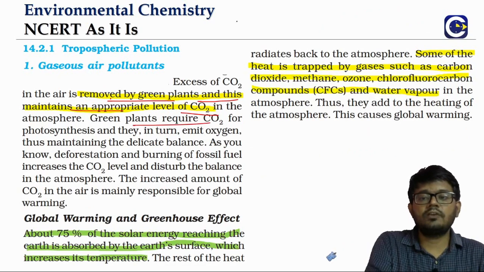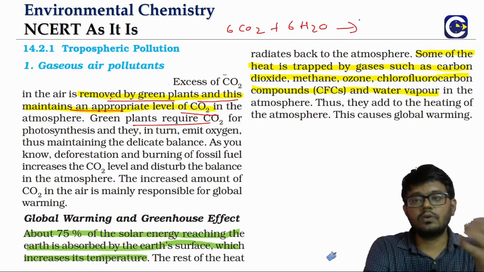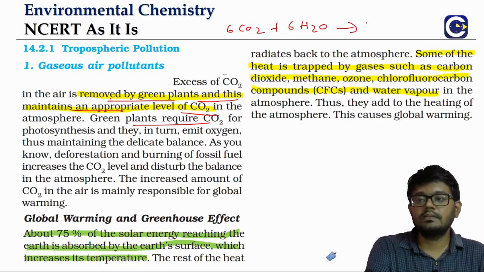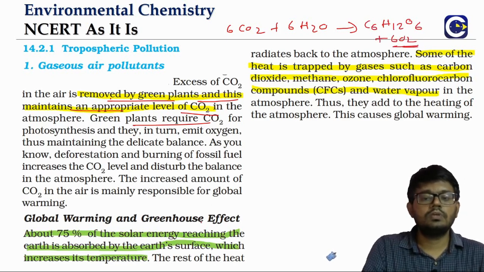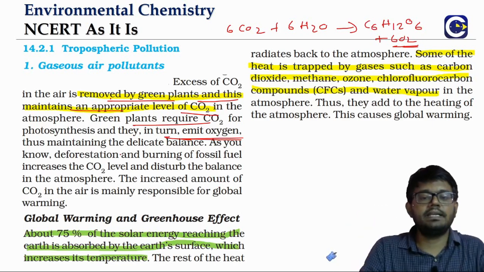So green plants will require CO2 for the photosynthesis. So photosynthesis is where the carbon dioxide will combine with the water vapor. The green pigment chlorophyll will facilitate the process, and the plant will be able to synthesize glucose. Of course, along with that, it will be able to emit oxygen. So this is how the balance is maintained.